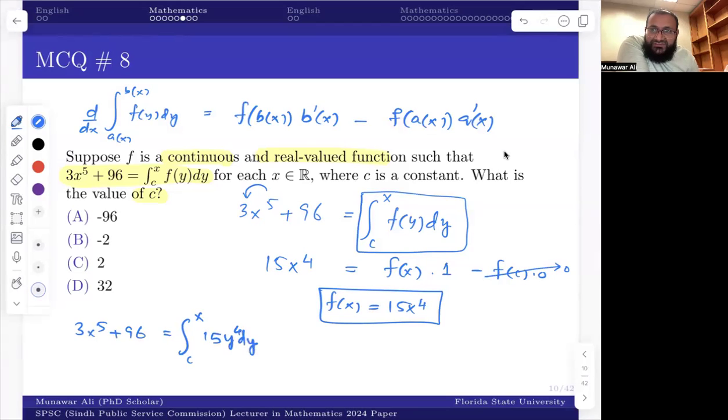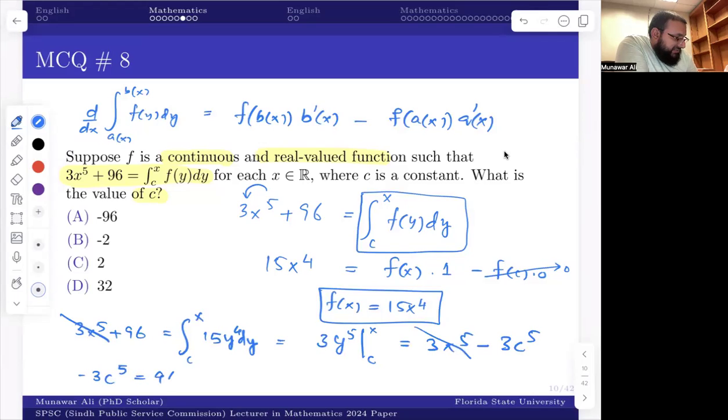So I just put the value of the function and evaluate and see what's going to be the value of c. That's it. So if I integrate, this is going to be add 1 to the power, divide by the power, so it's going to be y to the 5 divided by 5, it's 3y to the 5, evaluated from c to x. So putting the upper limit, it's going to be 3x to the 5 minus, putting the lower limit, 3c to the 5. Now you can see from both sides, I can cancel 3x to the 5. So then I have minus 3c to the 5 equals 96.